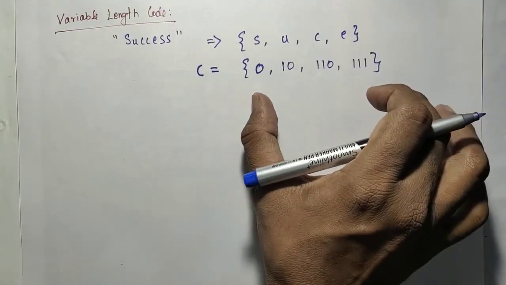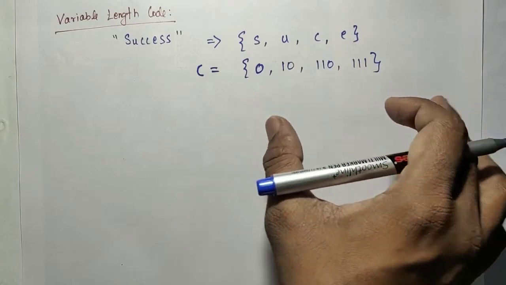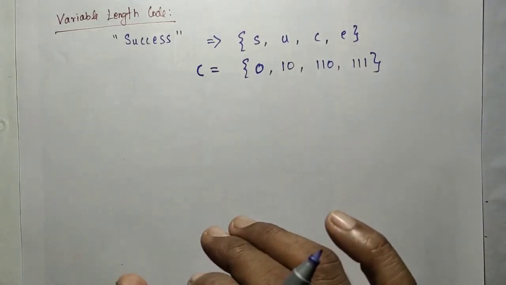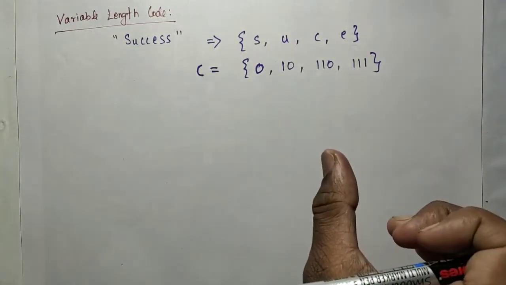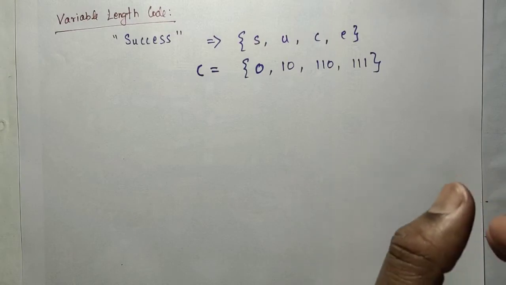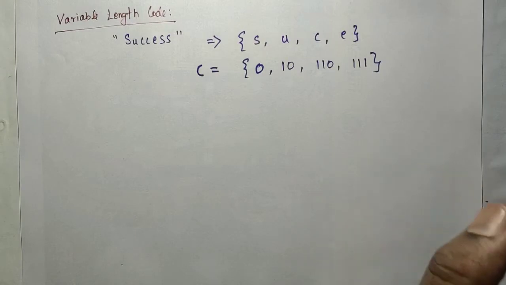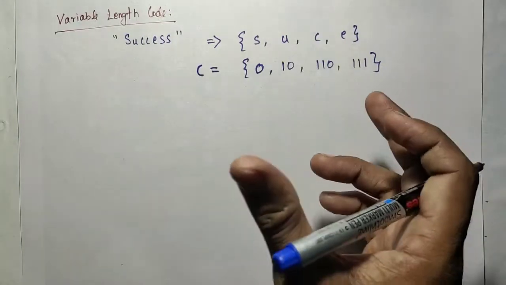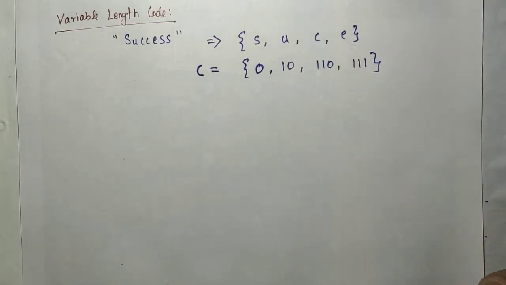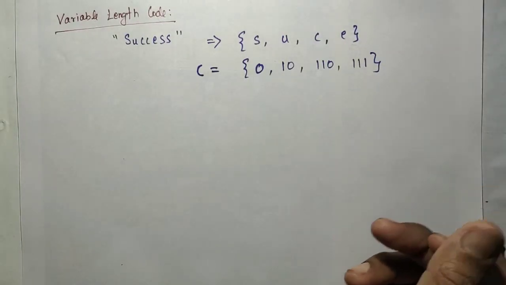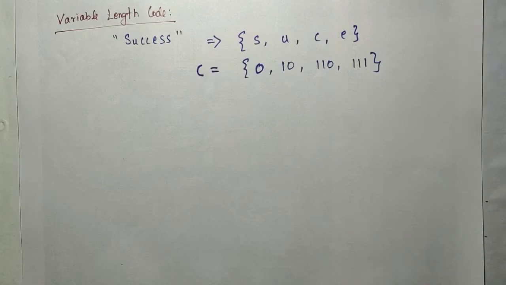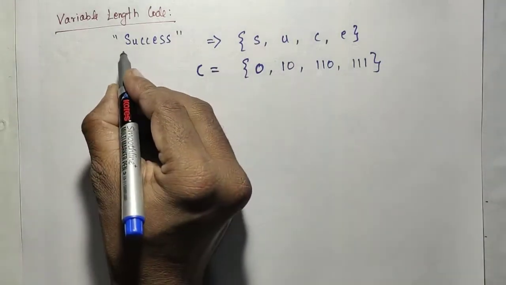How to generate these code words, sir? For that only we are going to use that algorithm. The Huffman code is a kind of variable length prefix code. What is the meaning of probability based? Probability based means here you check this text.